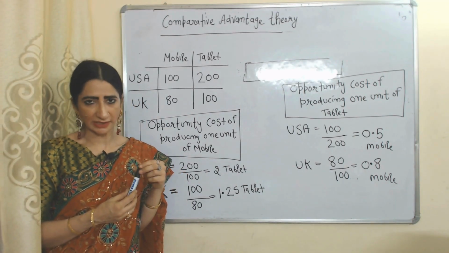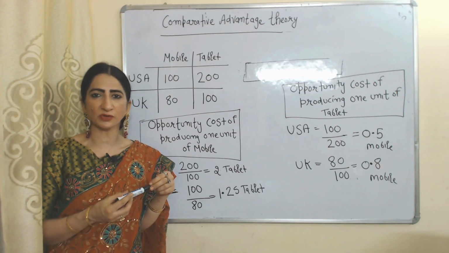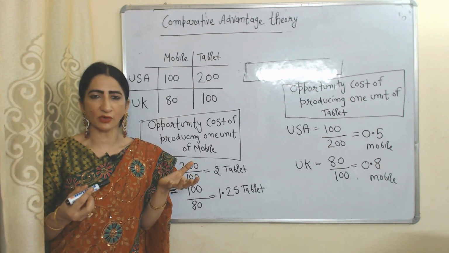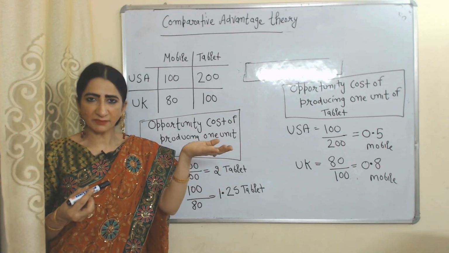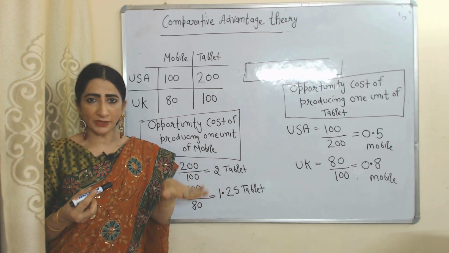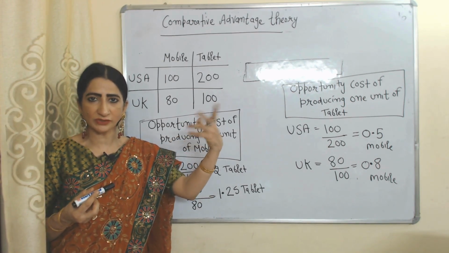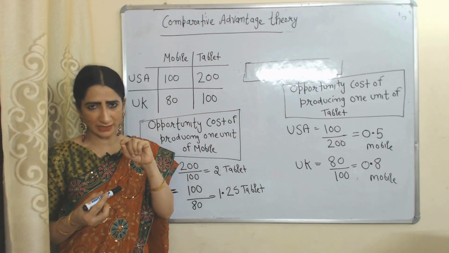According to this theory, a country should increase production and export of those goods in which they have lower opportunity cost as compared to another country, but increase import and reduce production of those goods in which they have higher opportunity cost as compared to another country. We will clearly understand with the help of an example.